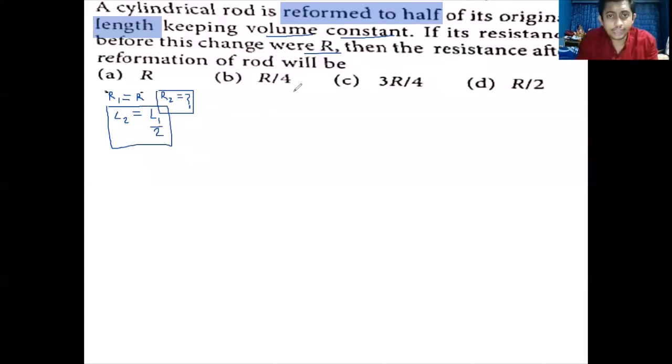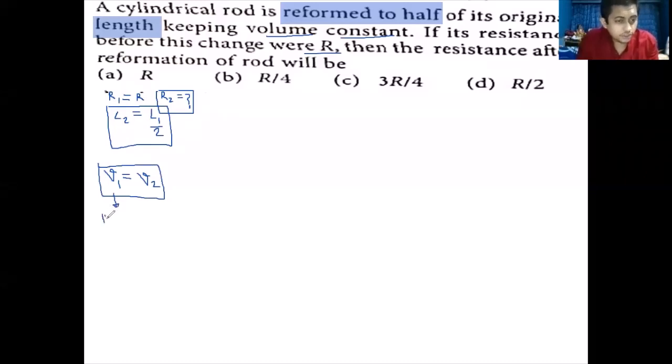As volume is constant, the volume before reformation equals the volume after reformation. The volume of a cylinder is pi r square h.